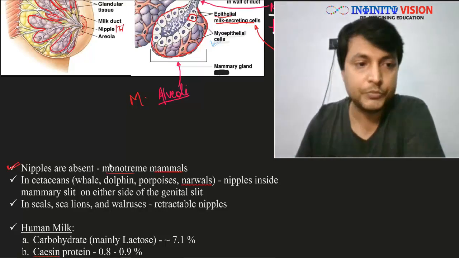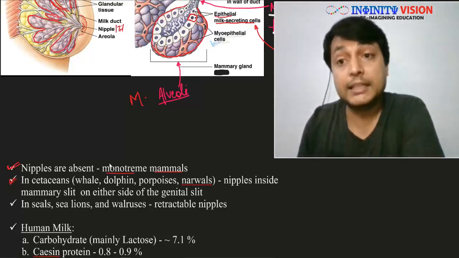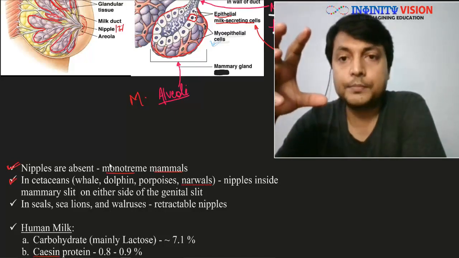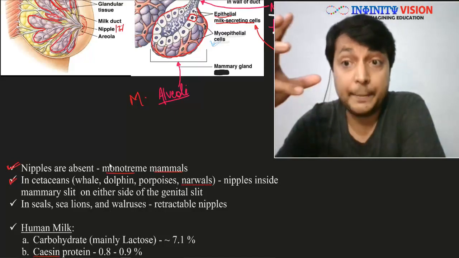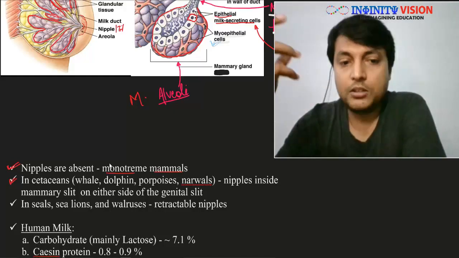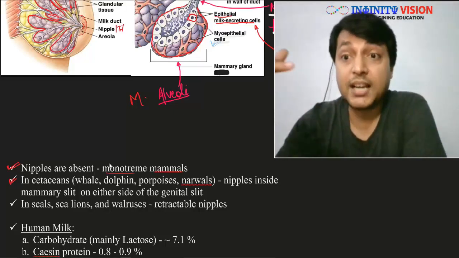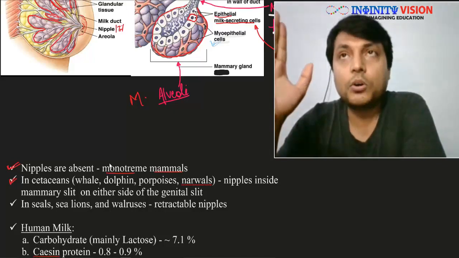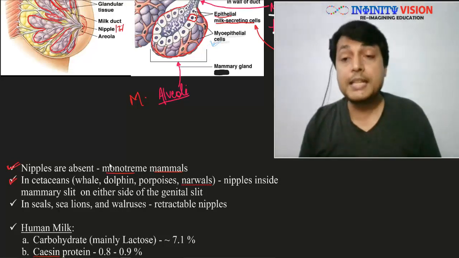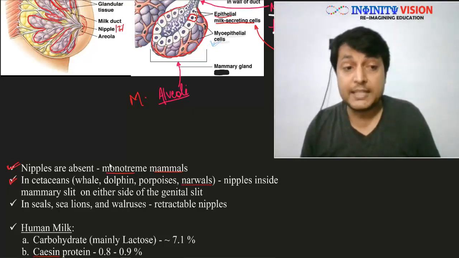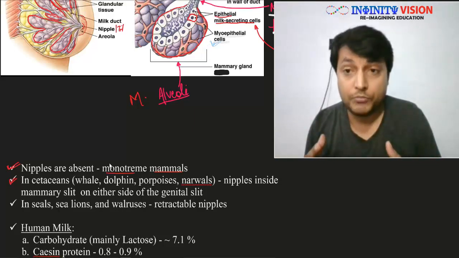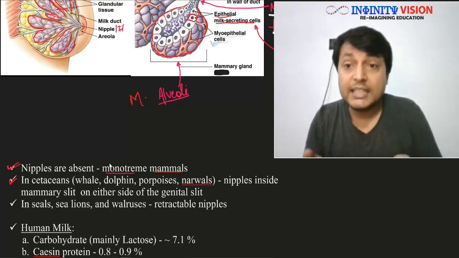Second thing. Now let us look at some cetaceans. Let me remind you that cetaceans are a subclass of Mammalia, which includes the aquatic mammals such as whale, dolphin, porpoise, narwhals, sea cow, manatee. These all are the members of Cetacea, and in the members of Cetacea, the nipple is present, but it is not present outside the body. The mammary gland is not present outside the body. Rather it is present inside the body.